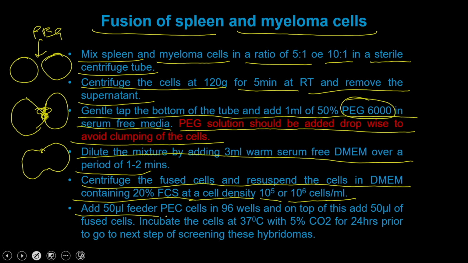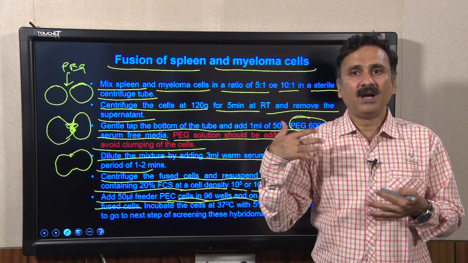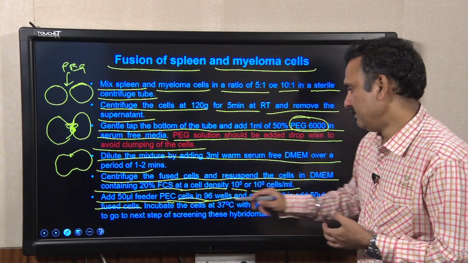Then you add the 50 microliter feeder PEC cells in a 96 well plate, and on the top of this add the 50 microliter of fused cells, which means you have to keep the feeder cells in the bottom, and then on the top you are going to keep the hybrid cells or the fused cells.